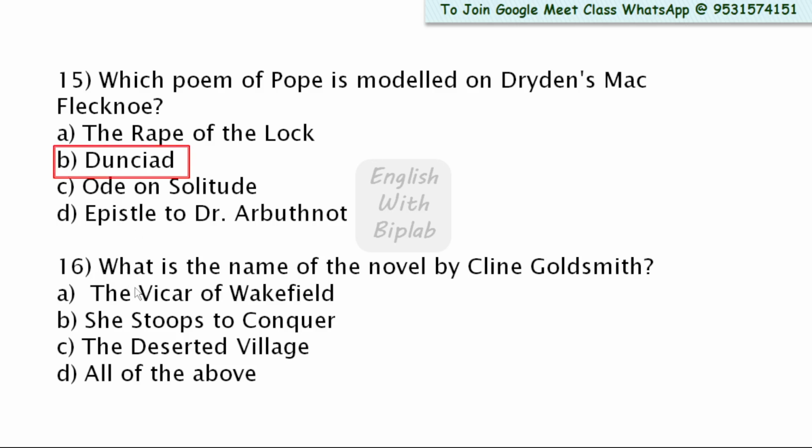Question number 16. What is the name of the novel by Oliver Goldsmith? Look at the options: The Vicar of Wakefield, She Stoops to Conquer, The Deserted Village, all of the above. Here She Stoops to Conquer is not a novel, it's a drama, a play. The Deserted Village is a poem. So B and C cannot be the right answer, hence all of the above also cannot be possible. So here the right answer is option A, The Vicar of Wakefield. Let's proceed to the next question.